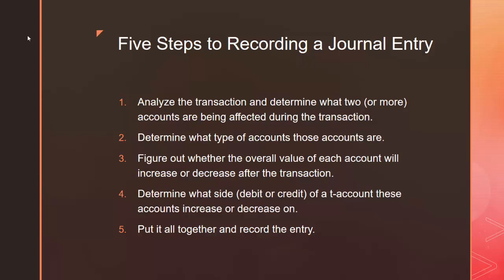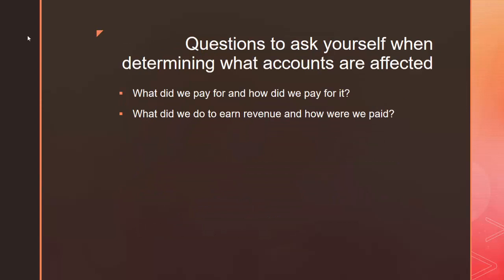How do you know what to debit and what to credit? Well, you're going to use the 5 steps to recording a journal entry. The first step is to analyze the transaction and determine what 2 or more accounts are being affected during the transaction. The second step is to determine what type of accounts those accounts are. The third step is to figure out whether the overall value of each account is going to increase or decrease after the transaction. And the fourth step is to determine what side, and by that I mean debit or credit, of a T account these accounts increase or decrease on. And lastly, in step 5, we're going to put it all together and we're going to record the entry.